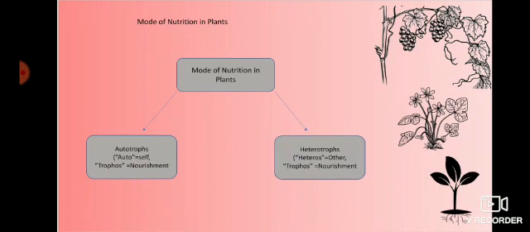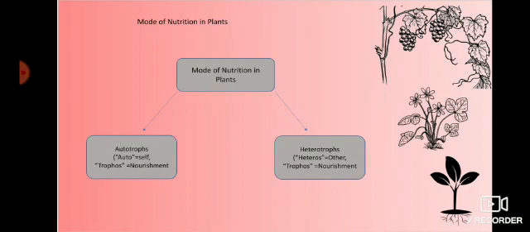You are seeing in the picture, the mode of nutrition in plants is divided into two parts, autotrophs and heterotrophs. Autotrophs means prepare food themselves. Hetero means which depends on others.